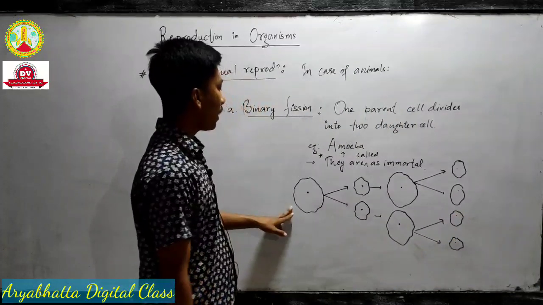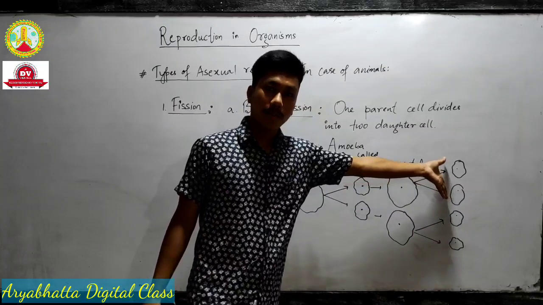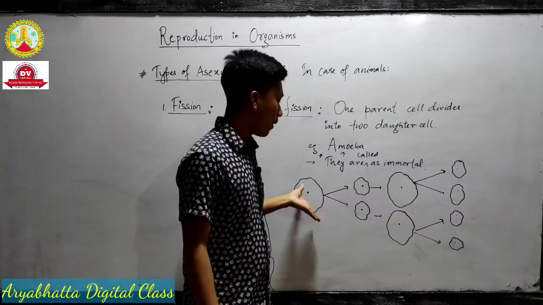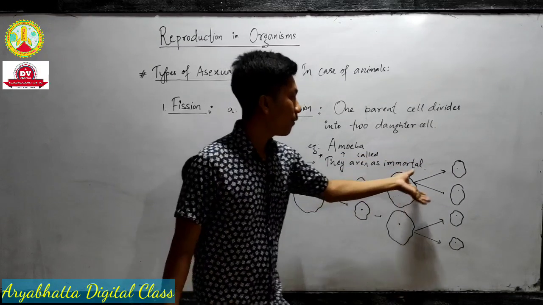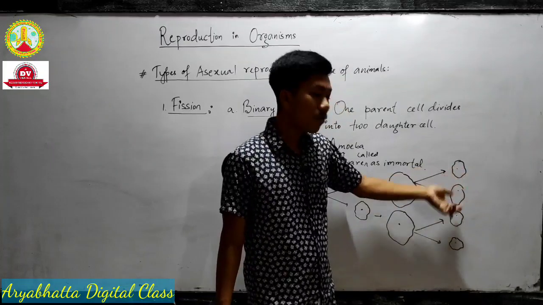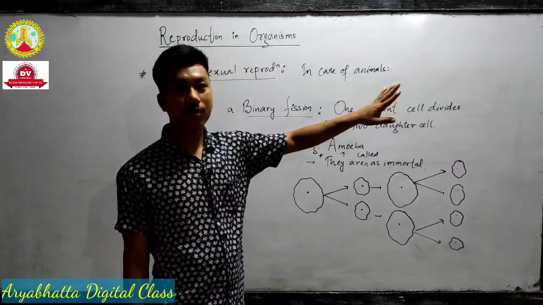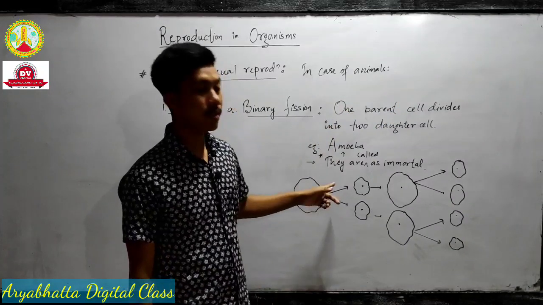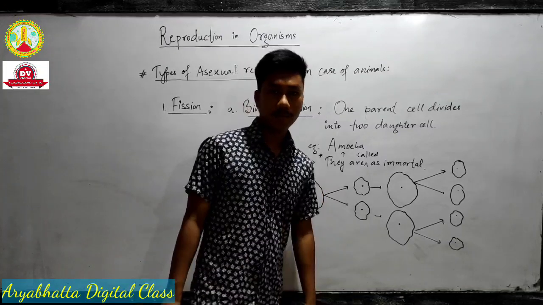That's why those organisms are called immortal. Why? Because from one cell it gives rise to many living organisms. From one cell it gives rise to two cells. Now these two cells give rise again to two cells each, and again those cells give rise to two more, and so on. The process goes on. That's why those organisms are called immortal, because there is no natural death.